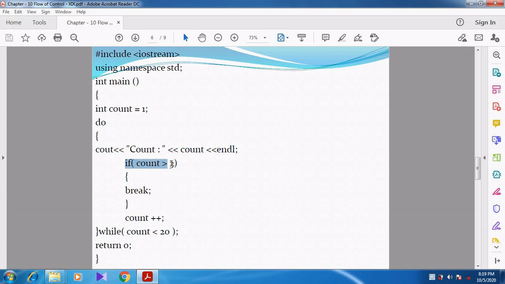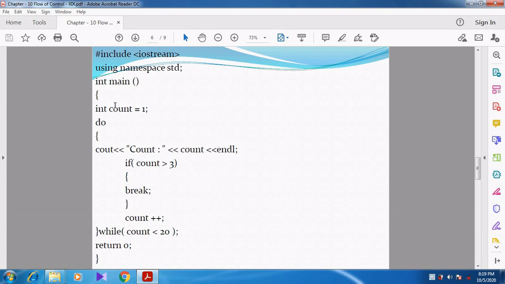Then inside the do while loop, we have given the condition: if count is greater than 3, then we want to break the loop. But now see whether the condition is true or false. What is the value of count? Count is 1. Is 1 greater than 3? No, 1 is not greater than 3. The condition becomes false. Can you understand, students?